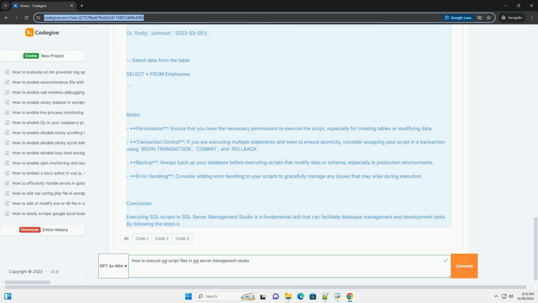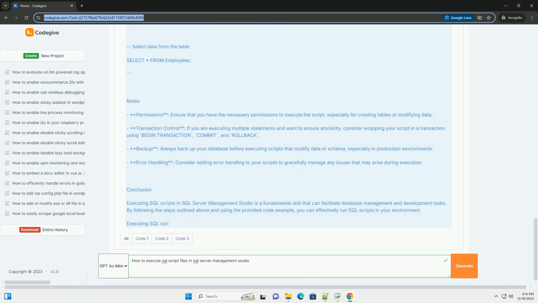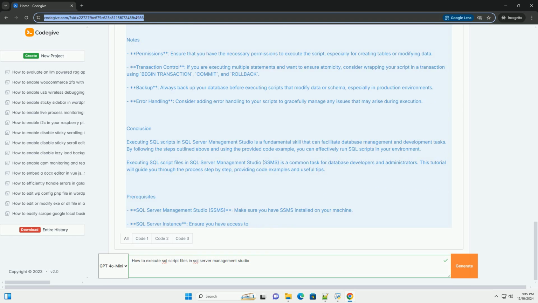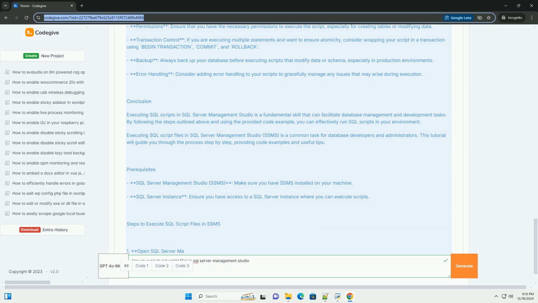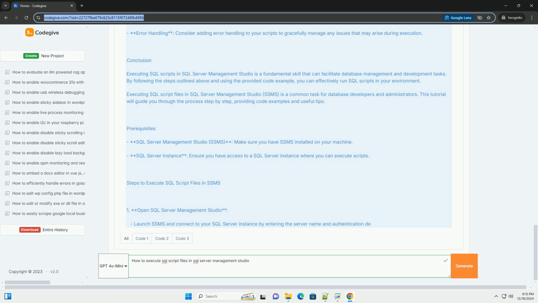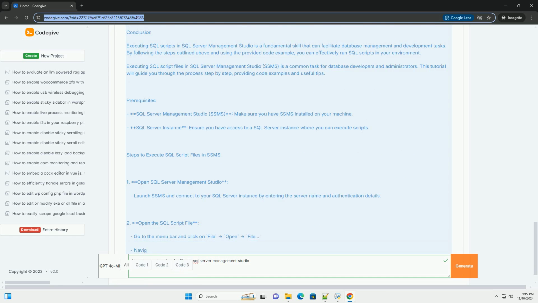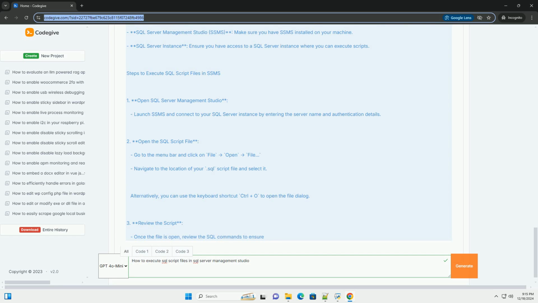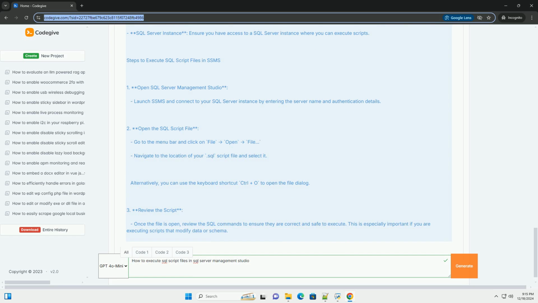Step 2. Open the SQL script file. 1. Click on the File menu in the top left corner. 2. Select Open and then choose File. 3. Browse to the location of your SQL script file, with a .SQL extension, and select it. 4. Click Open to load the script into a new query window.